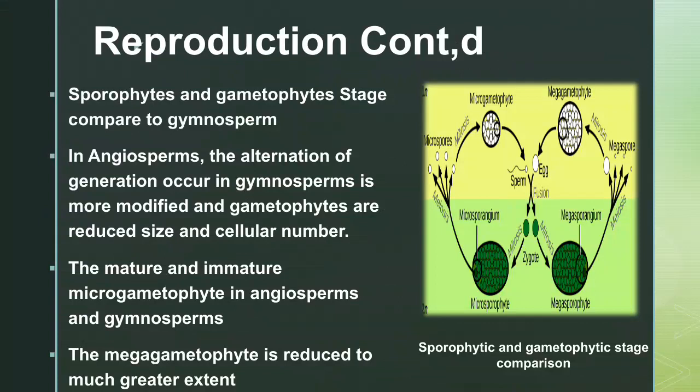Sporophyte and gametophyte stages compared to gymnosperms. In angiosperms, the alternation of generations occurs, and in gymnosperms it is more modified, with gametophytes reduced in size and cellular number. The mature and immature microgametophyte in angiosperms and gymnosperms. The megagametophyte is reduced to a much greater extent.